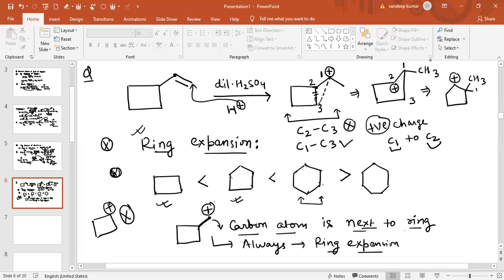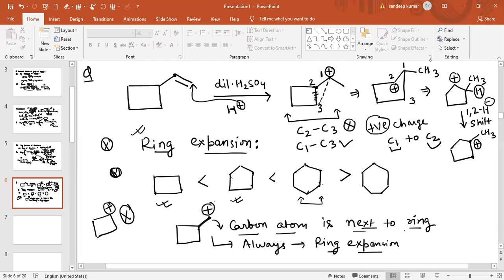How? As we can see, this is a 2-degree carbocation. But when a hydride shift takes place, it will rearrange to a 3-degree carbocation. So this will be a 1,2 hydride shift. When the 1,2 hydride shift occurs, the positive charge will come on this carbon atom. You can easily see, this is the most stable carbocation.